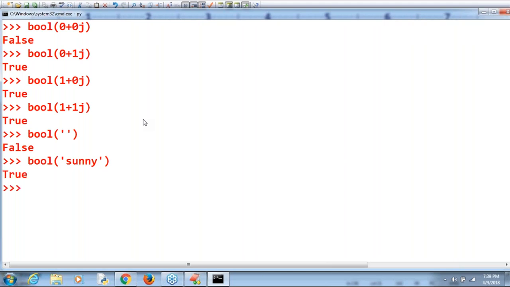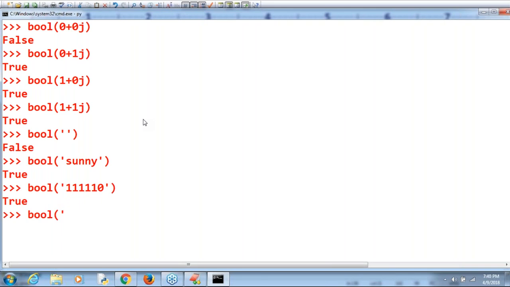True is the answer, because it's not empty. That's why true itself is the answer we are going to get. Clear? Not required to keep any doubt about that. Bool of 1 1 1 1 0. Is it an empty string or non-empty? Non-empty. True is the answer.